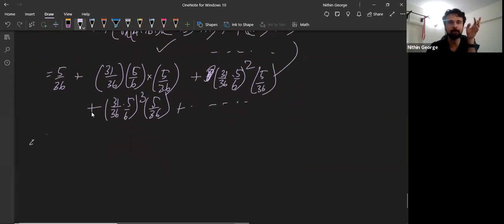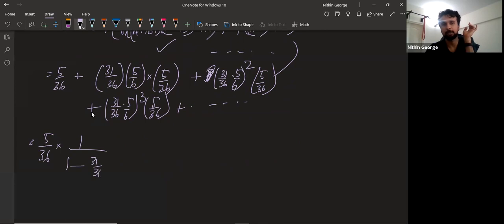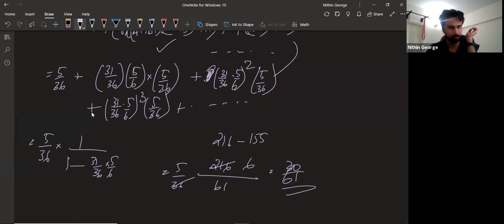This GP will have 5 by 36 as its first term, A by 1 minus R. What is R? 31 by 36 into 5 by 6. What is 31 into 5? 155. 36 into 6, 216. 216 minus 155 is 61. So this becomes 5 by 36 into 61 divided by 216. 36 and 216 gives me 6. It becomes 30 by 61. So 30 by 61, you check. 30 by 61 is the correct answer here.